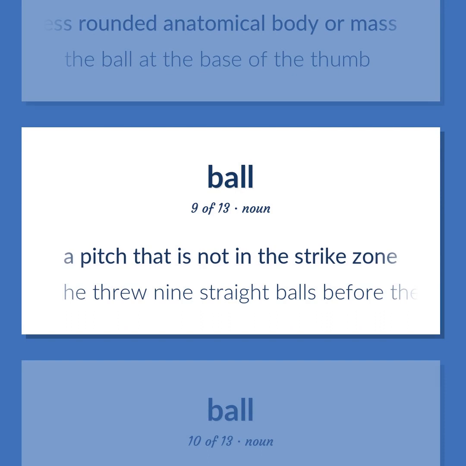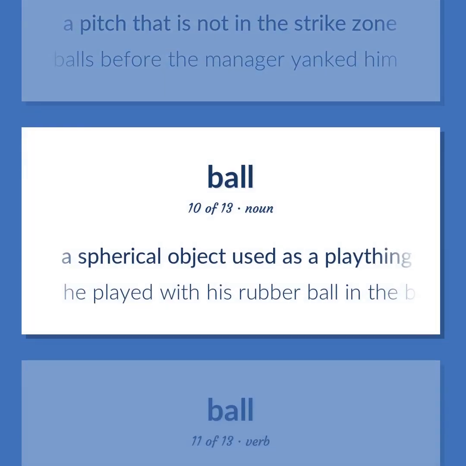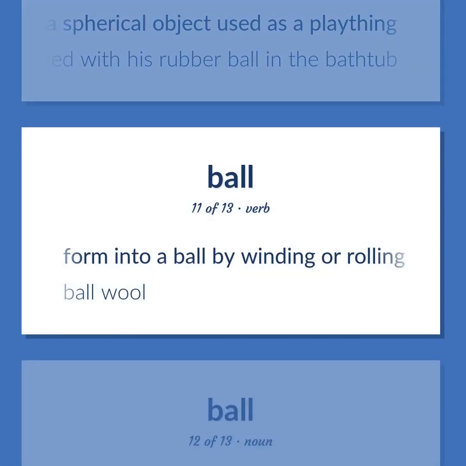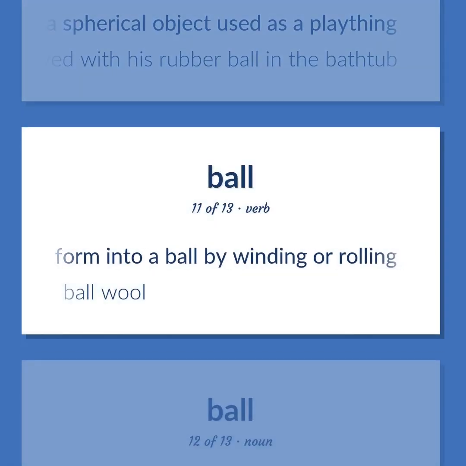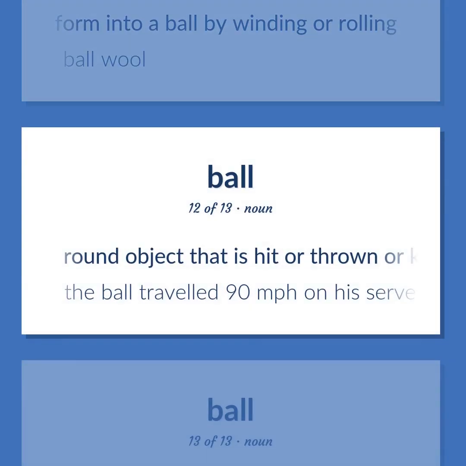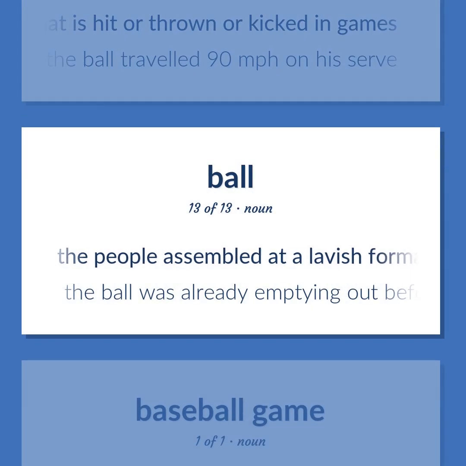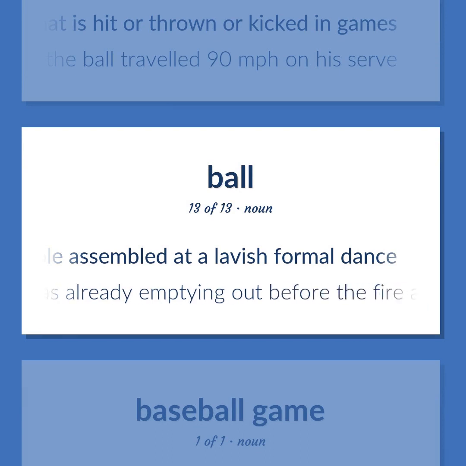A pitch that is not in the strike zone. He threw nine straight balls before the manager yanked him. A spherical object used as a plaything. He played with his rubber ball in the bathtub. Form into a ball by winding or rolling. Ball wool. Round object that is hit or thrown or kicked in games. The ball traveled 90 miles per hour on his serve. The people assembled at a lavish formal dance. The ball was already emptying out before the fire alarm sounded.